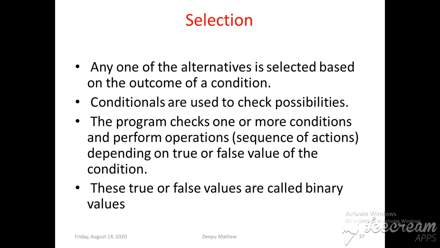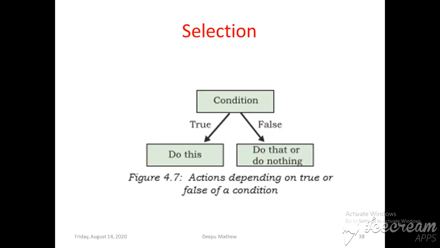The next type is called selection. Selection means one of the alternatives is selected based on the outcome of a condition. In the selection flow of control there is a condition, and depending on that condition we decide which statement is executed. Conditions are used to check possibilities. The program checks one or more conditions and performs operations depending on the true or false value of the condition. This is the basic structure of a selection statement.